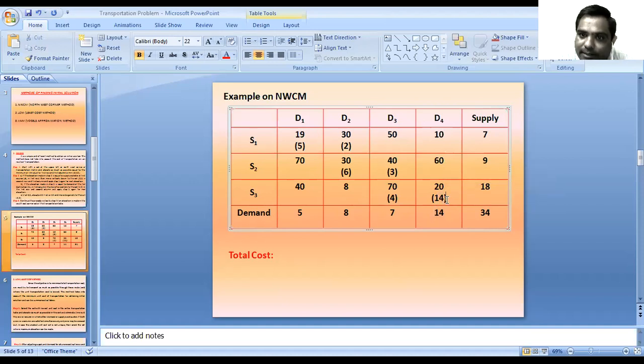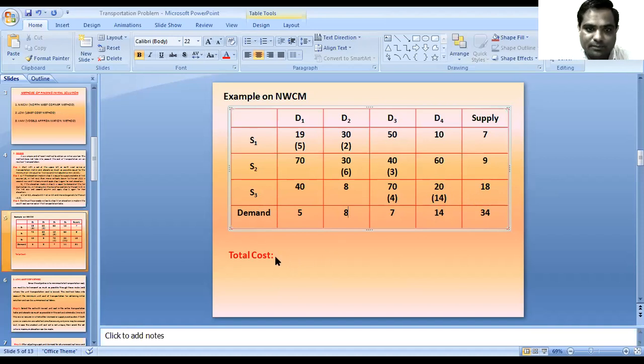That means the demand of D1, 5 units, is fulfilled; D2, 8 units, fulfilled; D3, 7 units, fulfilled; and D4, 14 units, fulfilled. The supply of S1 is 7 units, 5 plus 2. The supply from S2 is 9, that is 6 plus 3, and the supply of S3 is 18, that is 14 plus 4.